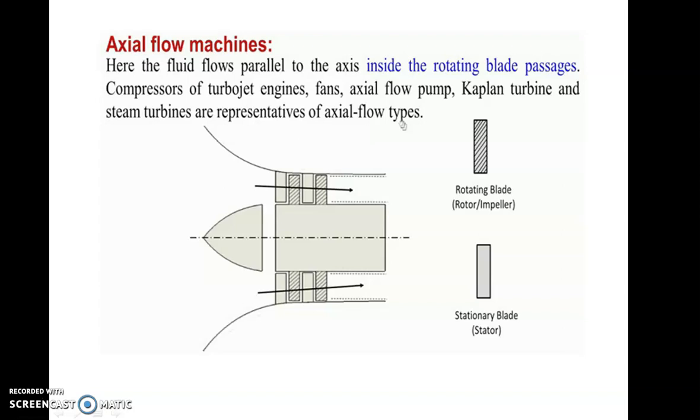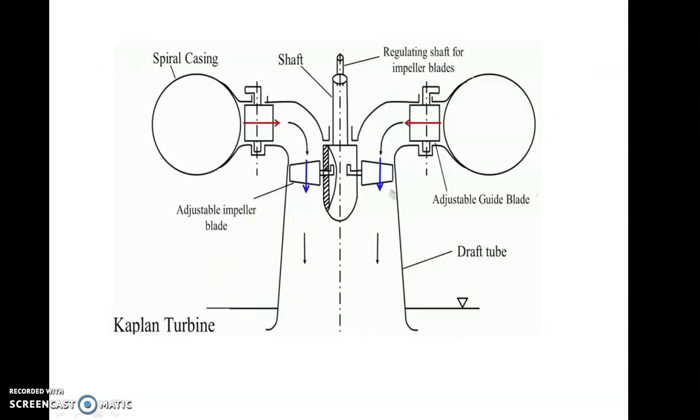Then the Kaplan turbine is a famous application in case of hydraulic turbines. The Kaplan turbine is an axial type of turbine. Similarly, most of the steam turbines have axial flow only. If you see in the figure, there is an axial flow. The flow of the steam takes place in the axial direction, along the axis of the shaft. That's why it is named an axial flow machine.